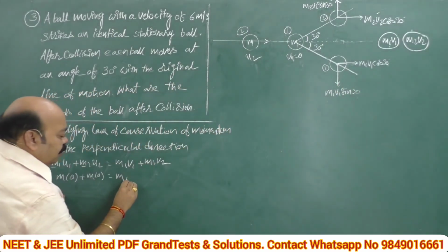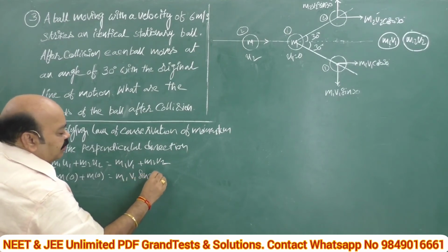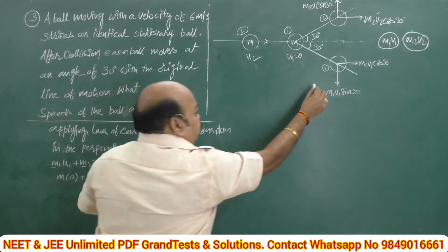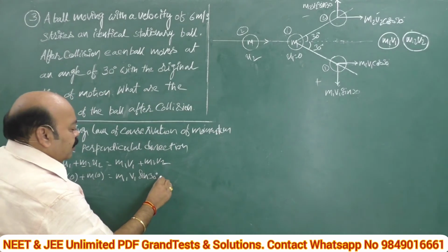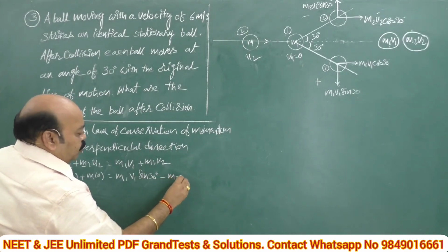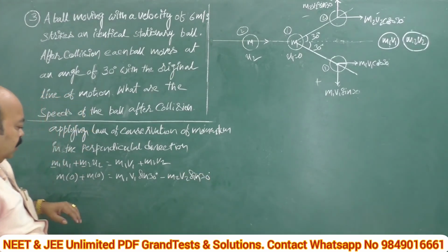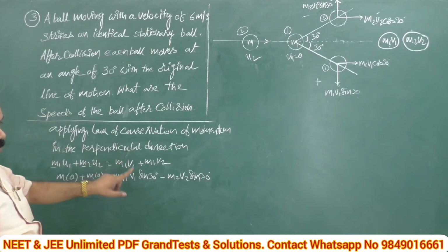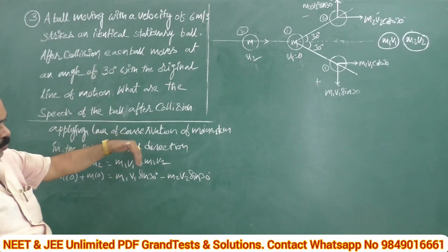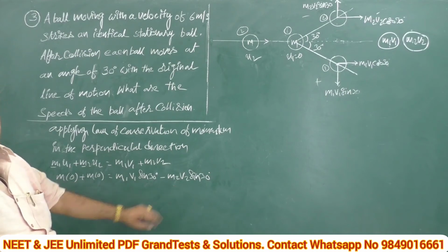So m1 v1 sin 30. If we consider this one as positive, automatically this one becomes negative. That's why it is minus m2 v2 sin 30. I think you are clear. That means initially they have no velocity in the vertical, so I am simply keeping 0, 0. After collision, one is moving upwards, one is moving downwards. If downward is positive, upward automatically becomes negative.